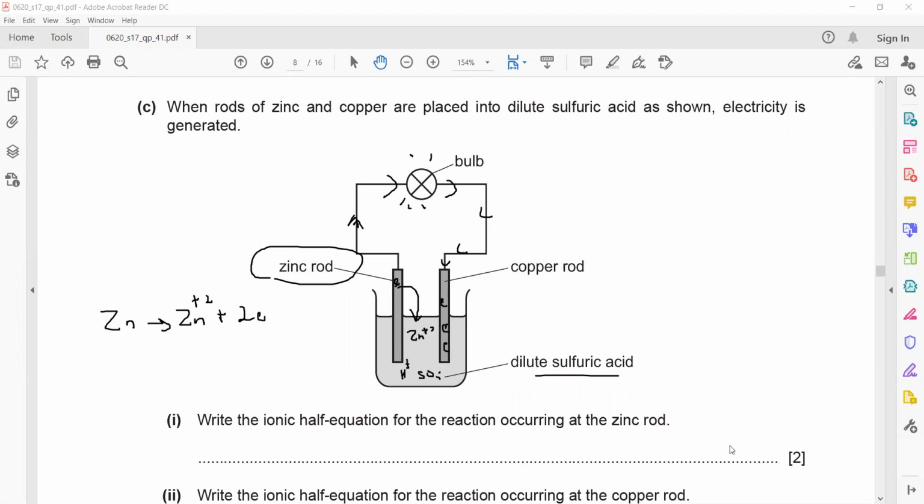So hydrogen is a less reactive positive ion, so this hydrogen is attracted towards electron. At the copper electrode, when these two hydrogen ions gain 2 electrons, they will form hydrogen gas. What we will observe is bubbles. So this is the chemistry of this cell: zinc loses electrons which travel through the circuit. Then when the electrons reach the second electrode, the copper electrode, hydrogen ions from the electrolyte are attracted towards the electrode and form hydrogen gas.